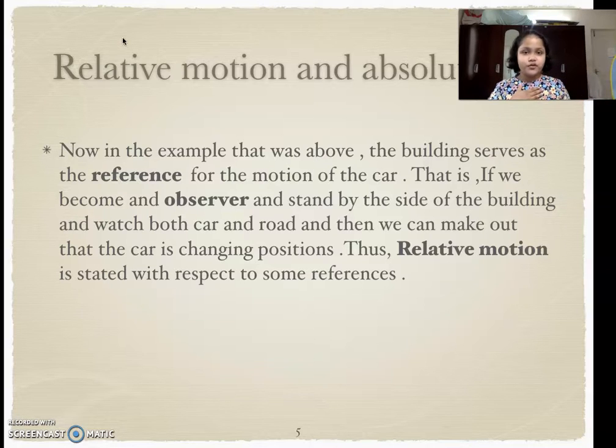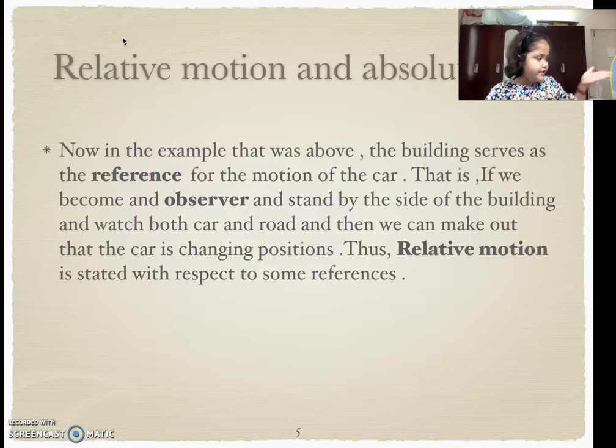We are the observer, we take the building as a reference, and we want to know whether the car is moving. Now the building is not moving because we are seeing it, and if we compare the building to the car, the car is obviously changing position. That means the car is moving. Basically, relative motion means comparing two things and then getting to know which one of these is in motion.